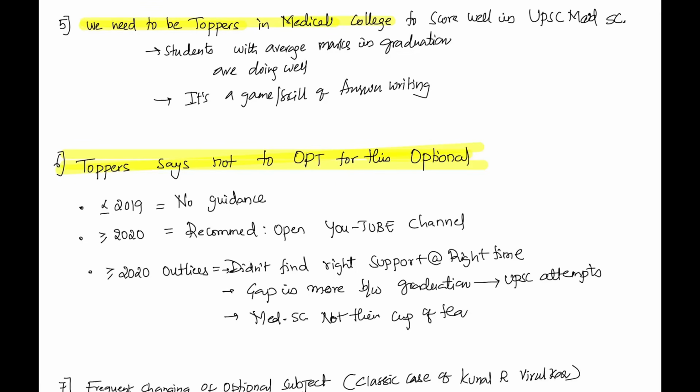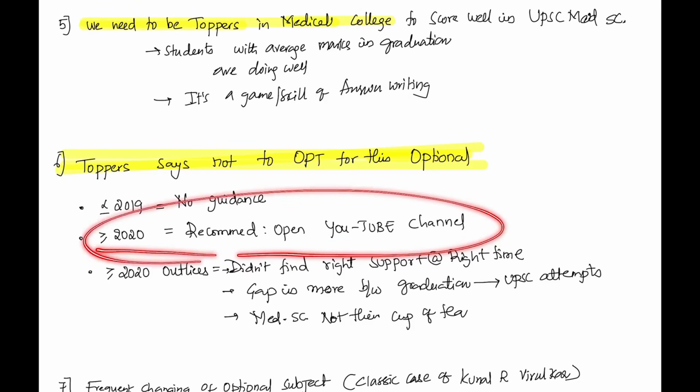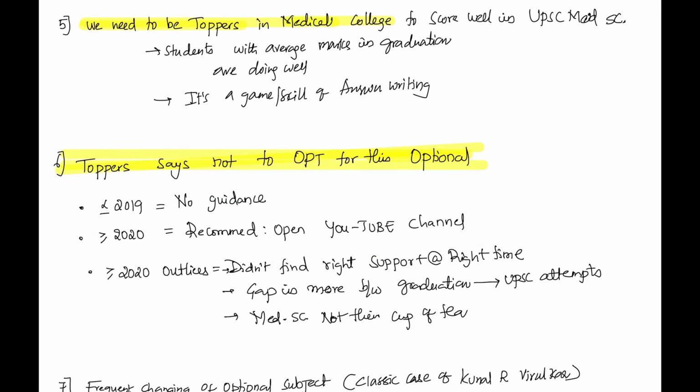So the problem here is, even if I say that toppers before 2019 did not have proper guidance about medical science, they might say it's a time-consuming one, but you'll hardly find any doctor after 2020 recommending you not to choose the optional, because slowly the trend is changing. Now you have guidance, expertise, courses, notes, test series, daily practice, and everything. So I think the trend is changing after 2020.